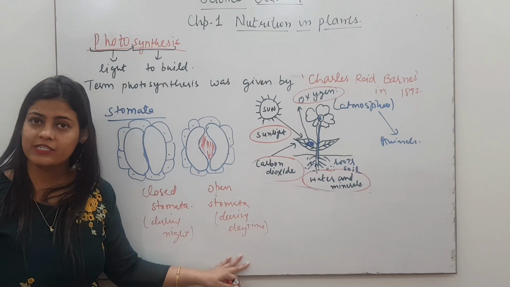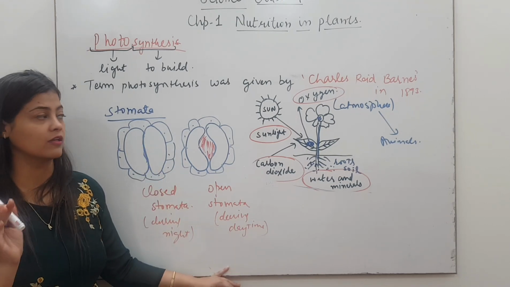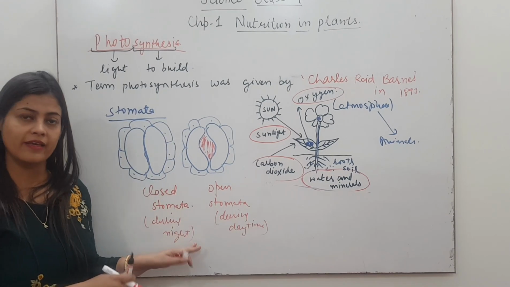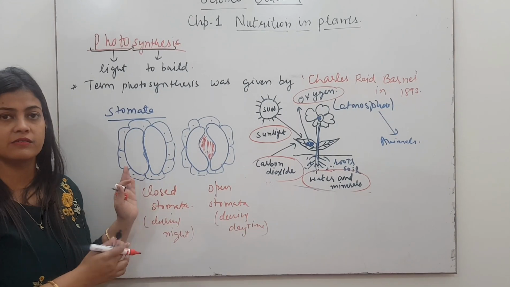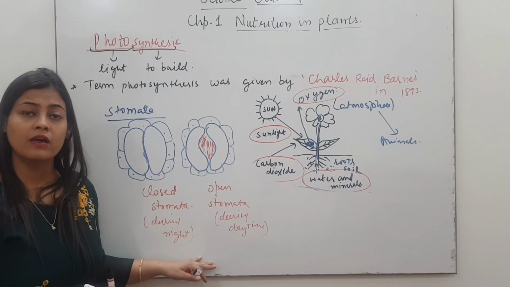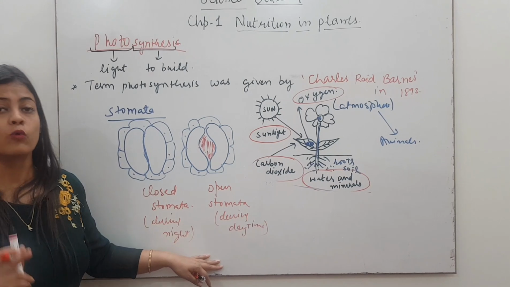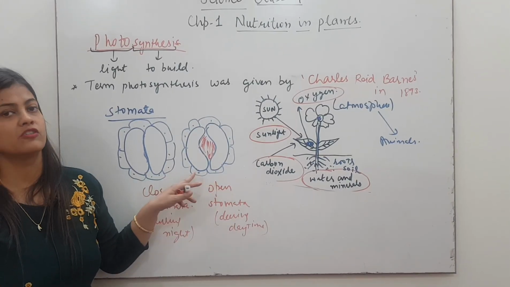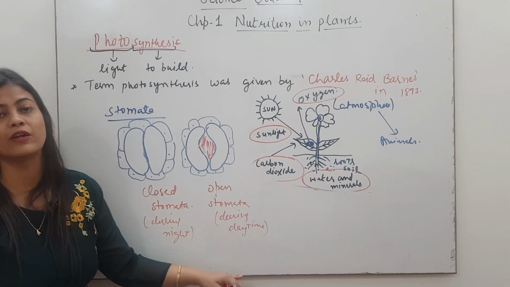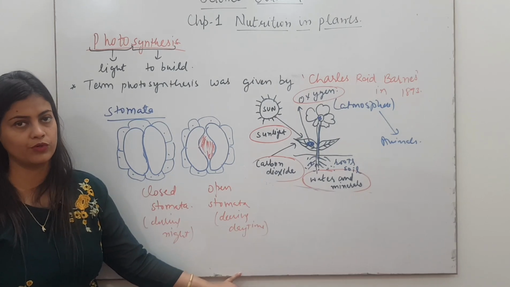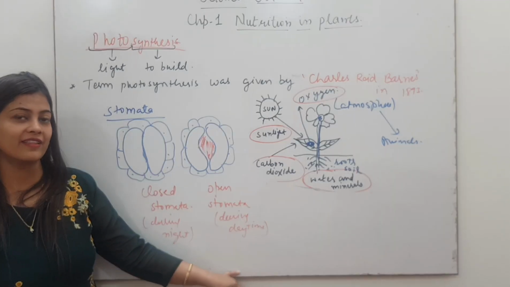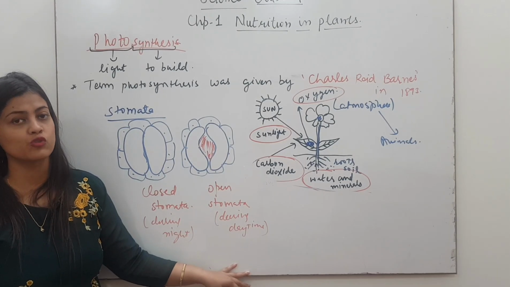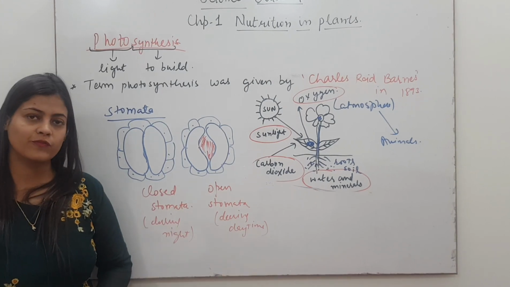You have to read it, which is given in your book. All the things are there. You just read the chapter. First, second and third page we have covered in this, and the homework will be you have to draw the structure of stomata, both closed and open stomata, in your fair notebook. Okay, so we will meet in the next class with the activities to show what the requirements of photosynthesis are.